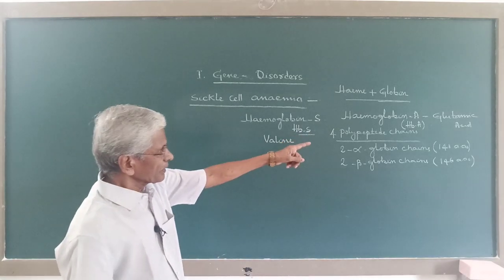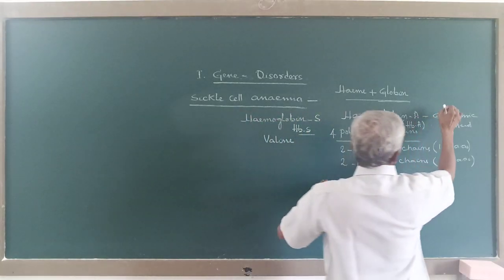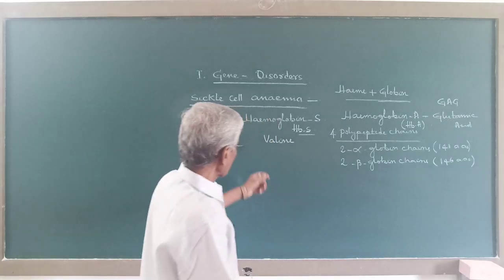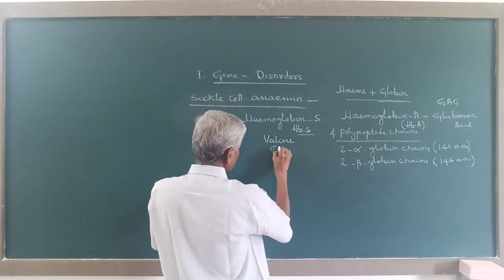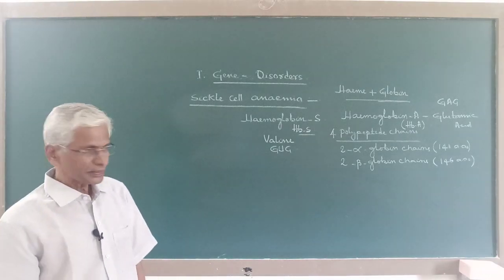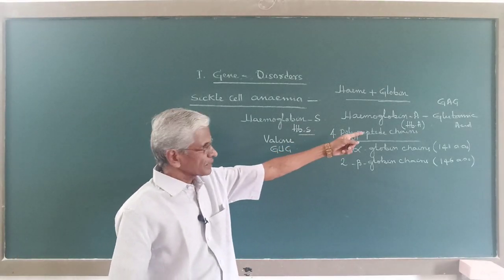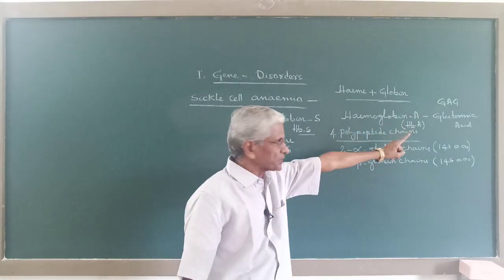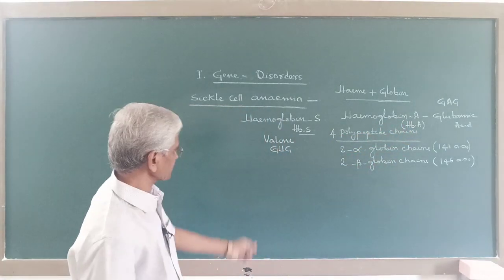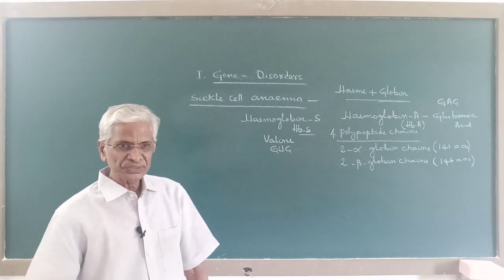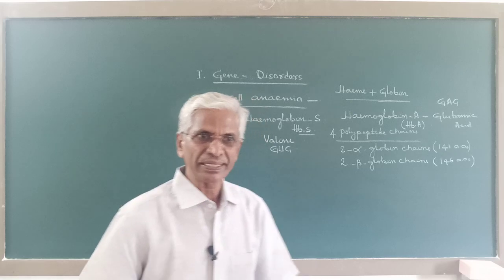And glutamic acid is GAG and valine is GUG. The codons on the mRNA, if it is GAG, this is glutamic acid, and if it is GUG, then it is valine.